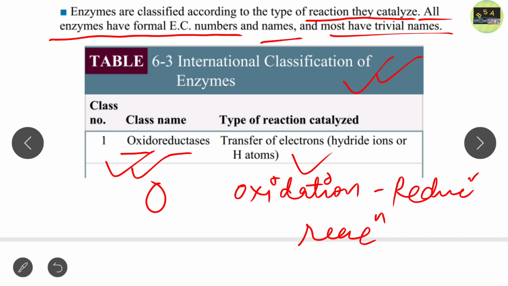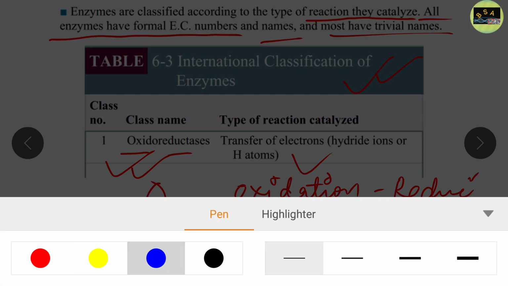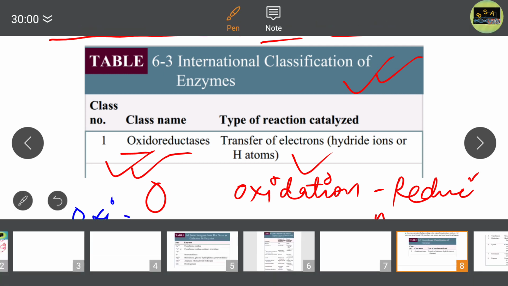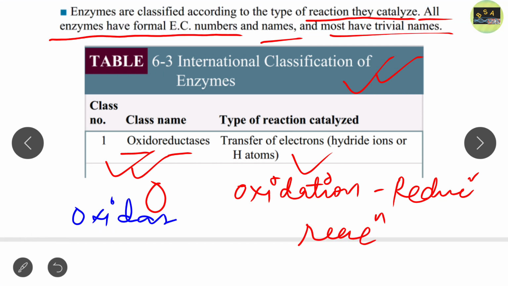Here I can give you one or two examples. For example, oxidases belong to this oxidoreductase. What does this oxidase do? Oxidases are related to oxygen, because here oxygen is used as an electron acceptor, but it is not incorporated into the substrate. It is only used as an electron acceptor.